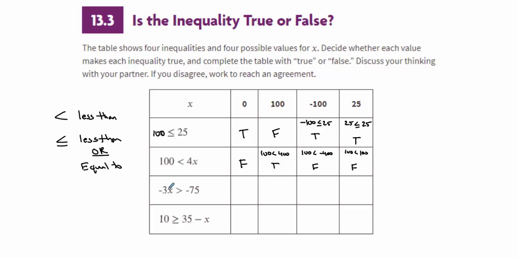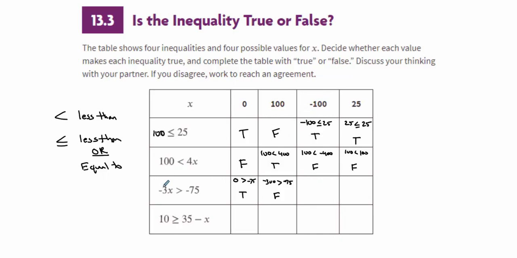Okay, next row. Negative 3 times x. So negative 3 times 0 is 0. Is 0 greater than negative 75? Yes, that's true. Is negative 3 times 100, so is negative 300 greater than negative 75? That's false. Negative 300 is way less than negative 75.